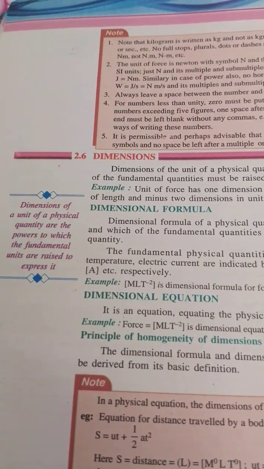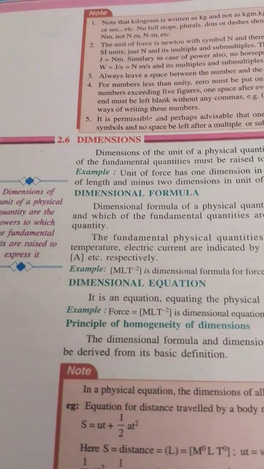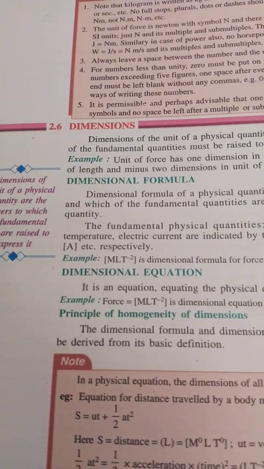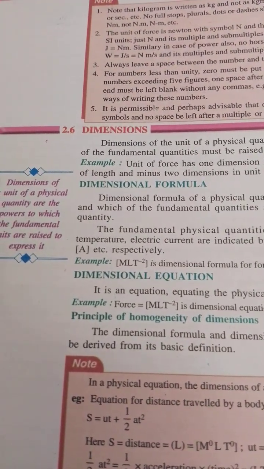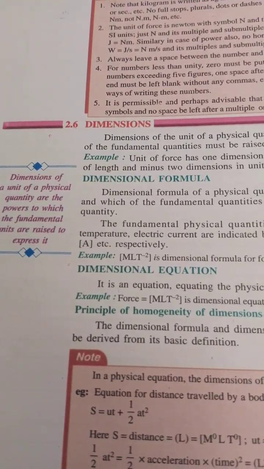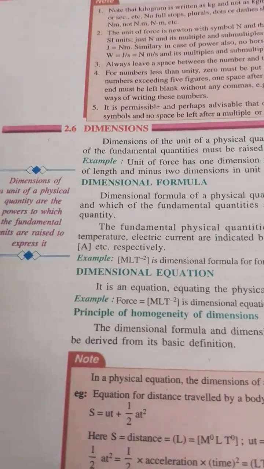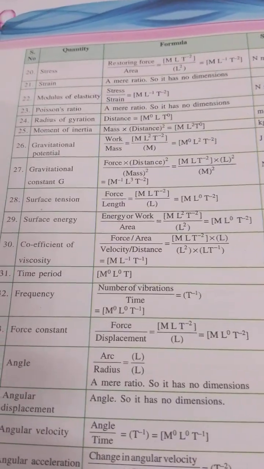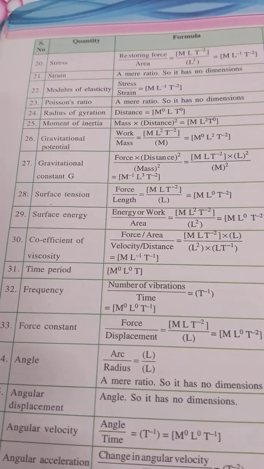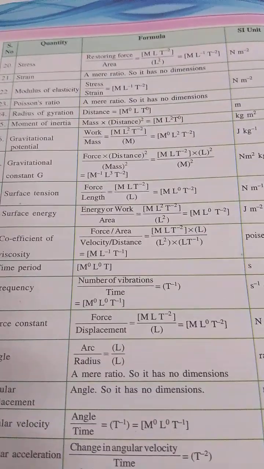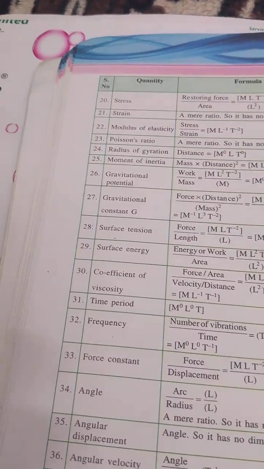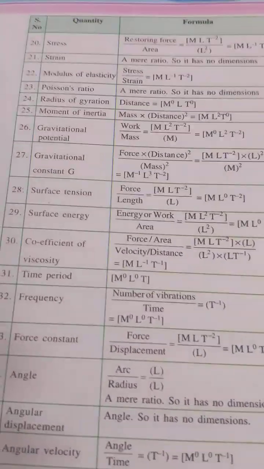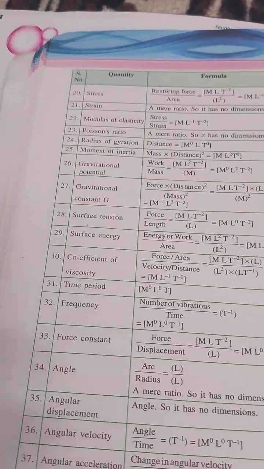Dimensional formula. What is the dimensional formula? A physical quantity represented with the fundamental physical quantities and their powers raised is an expression called the dimensional formula. So these are the different physical quantities, their general formula, SI unit, and symbol, and you can get the dimensional formula of each physical quantity.